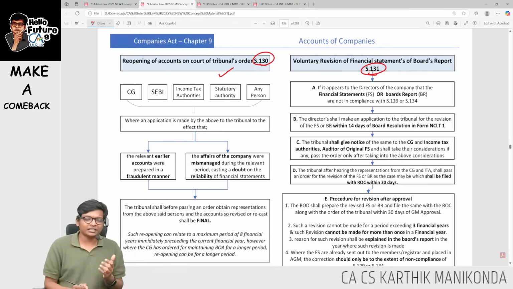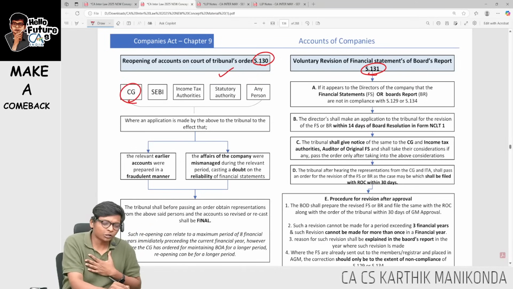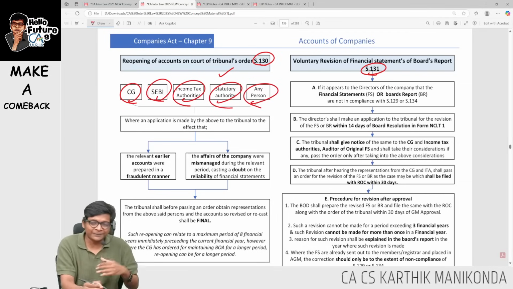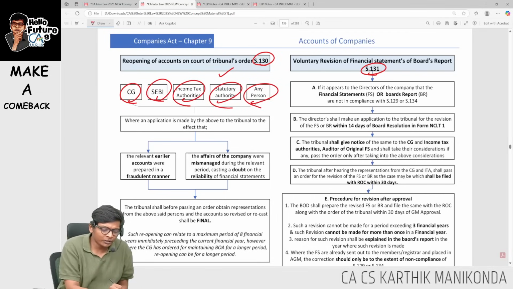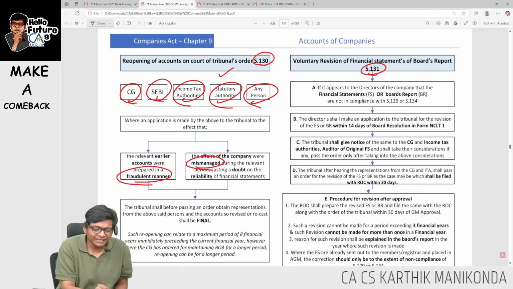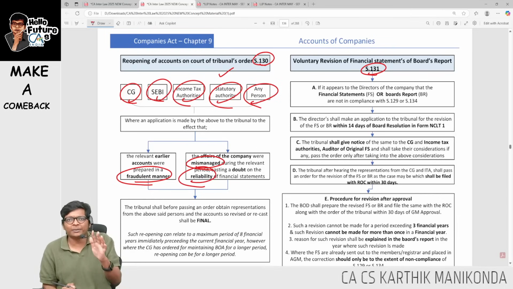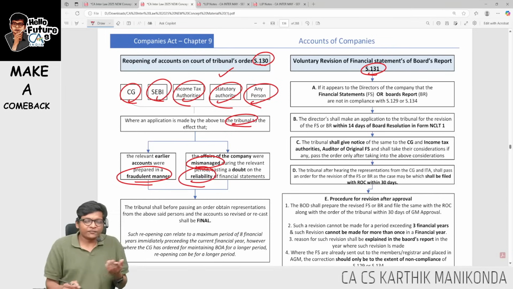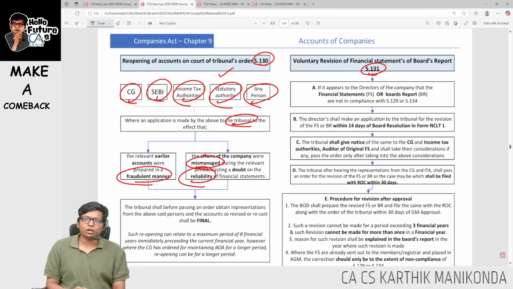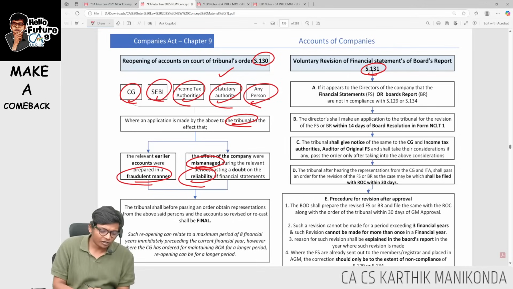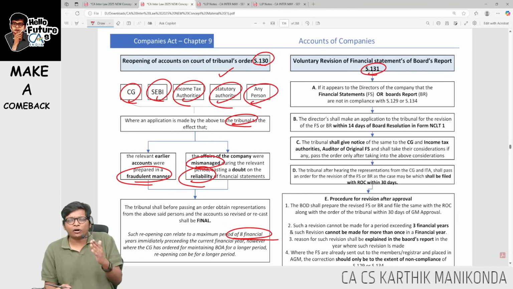First, section 130. Anybody can apply, it can be the central government, SEBI, income tax, statutory authorities, or any person, you, me, anybody, if I have a doubt about a company, that they are doing accounts in a fraudulent manner or the company is being mismanaged, casting doubt on reliability, we can apply to the tribunal. If the tribunal feels that it's fraudulent or there's mismanagement, they will pass an order for reopening the accounts for the last 8 years. However, if some investigation is already pending and going on for that company, then they can order for a longer period.